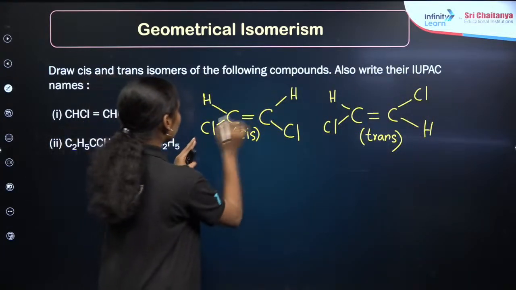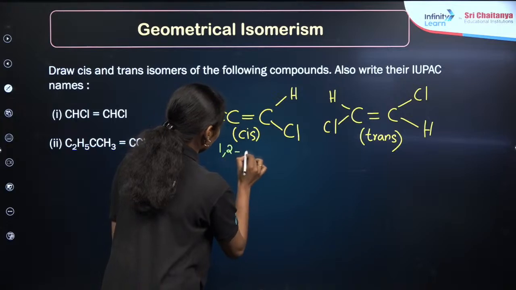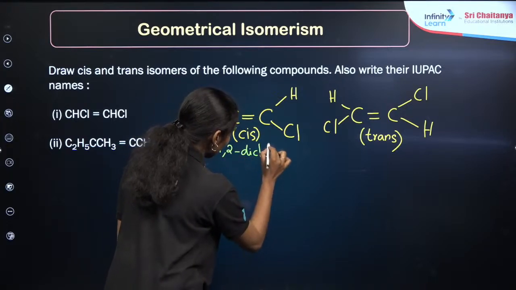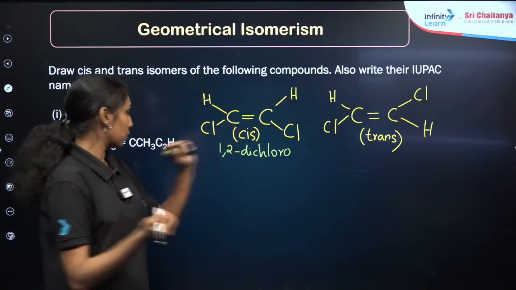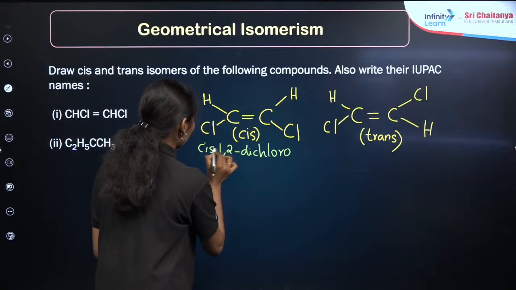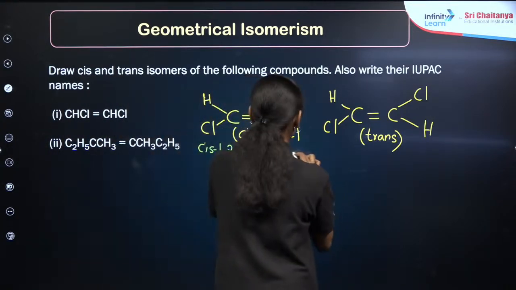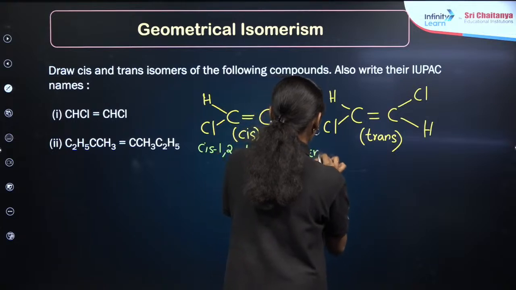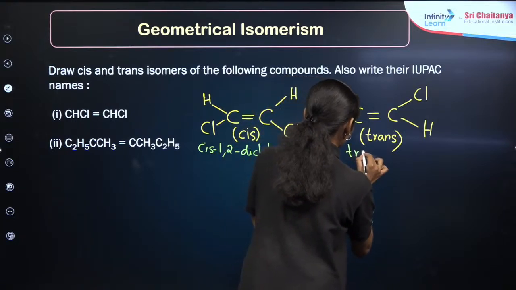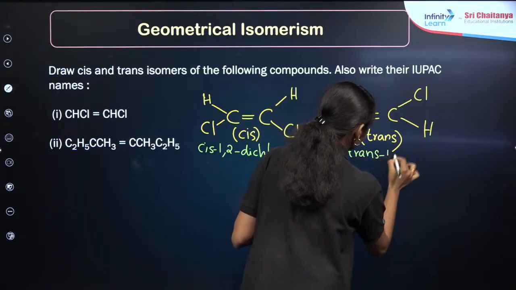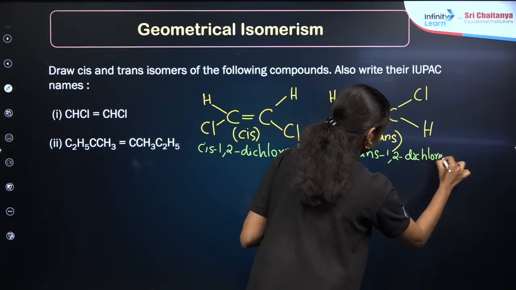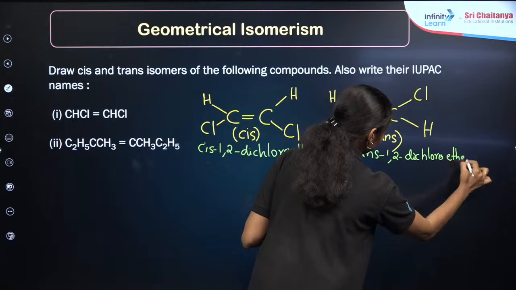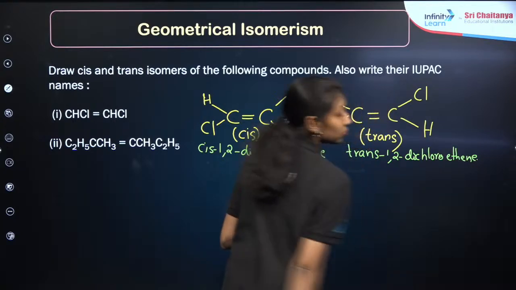So it will be 1,2-dichloroethene. In order to explain the geometrical isomerism, you need to give cis-trans in front of the name. So this will be cis-1,2-dichloroethene, and this will be trans-1,2-dichloroethene, right? Clear?